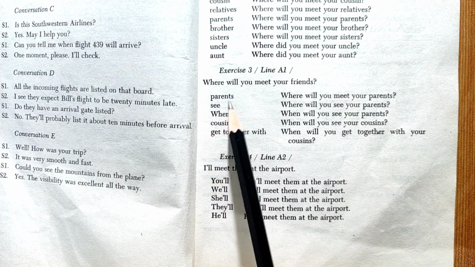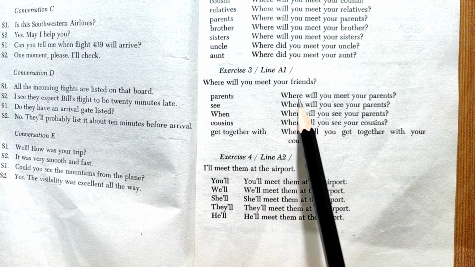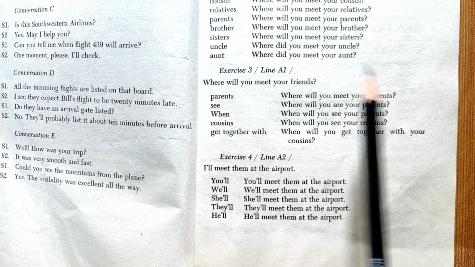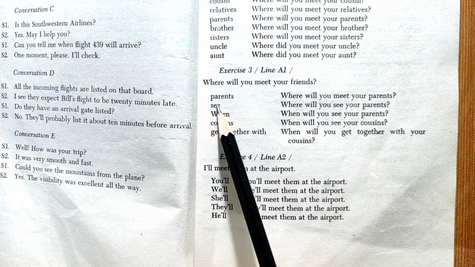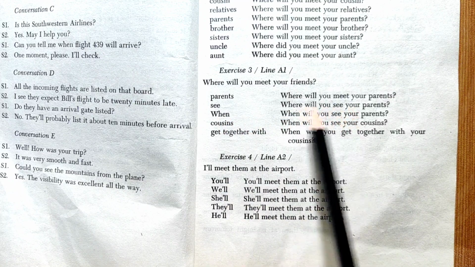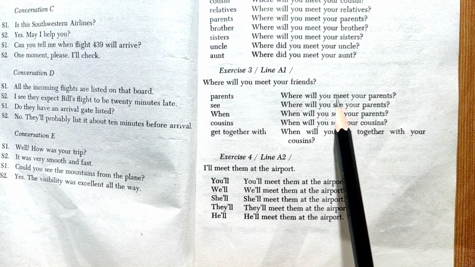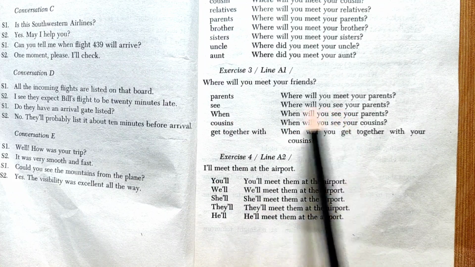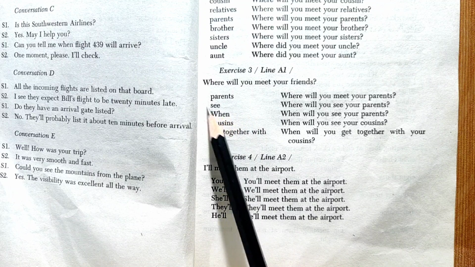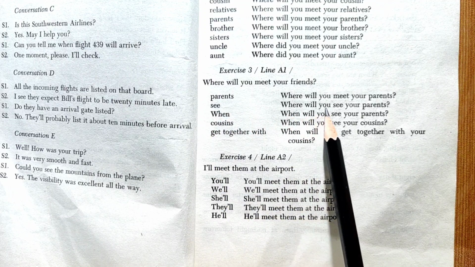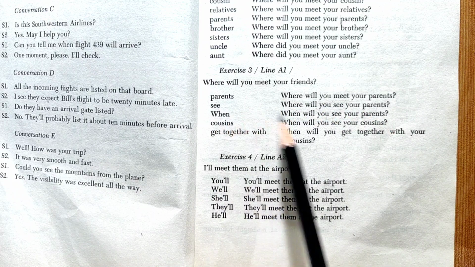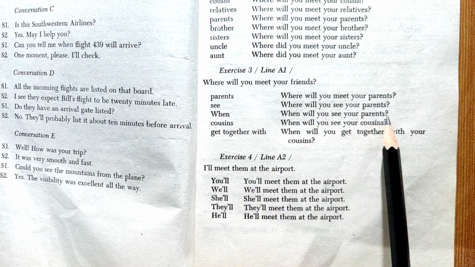Number one word is parents. We use it like this: Where will you meet your parents? Next word is see. Instead of meet, we are using see here. Let's see how it is. Where will you see your parents? Next is when. When will you see your parents?